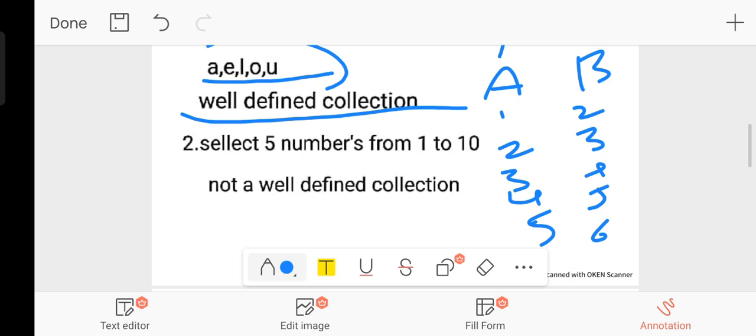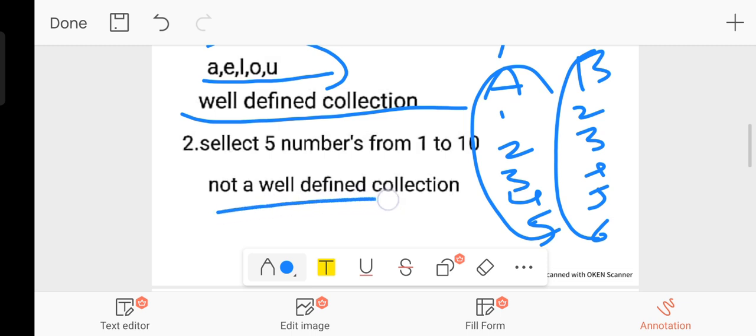See here, do you get the same answer? No. A's choice is different and B's choice is different. Whoever you ask this question, the answers will be different. Will the answer be the same? No, they will be different. So this type of collection we call a not well-defined collection.